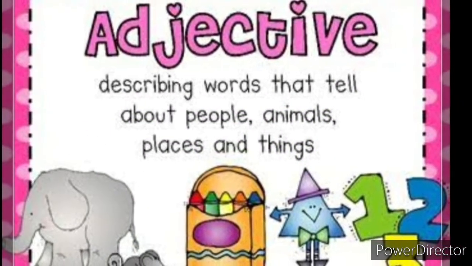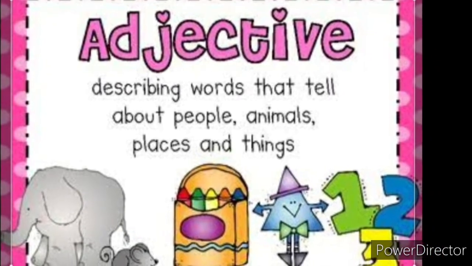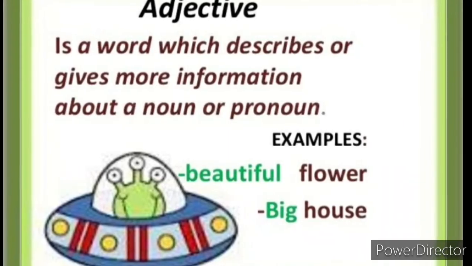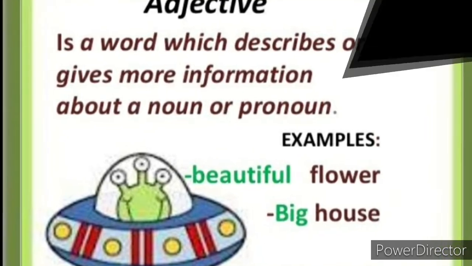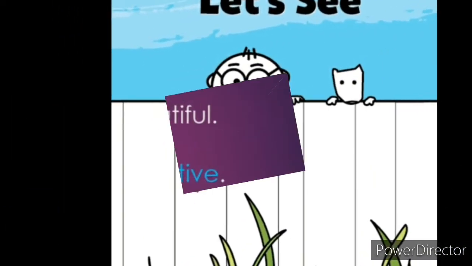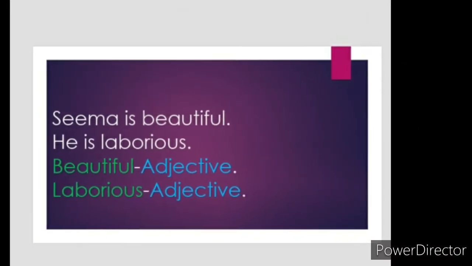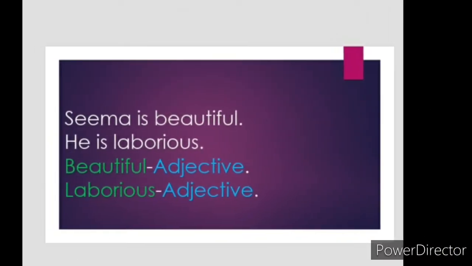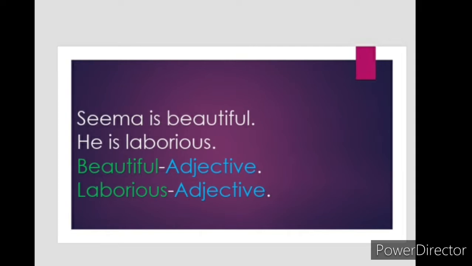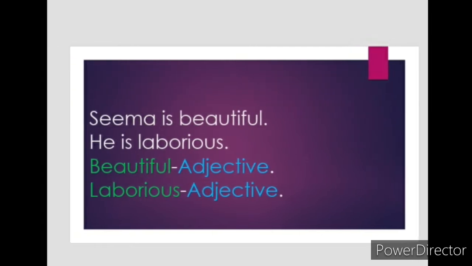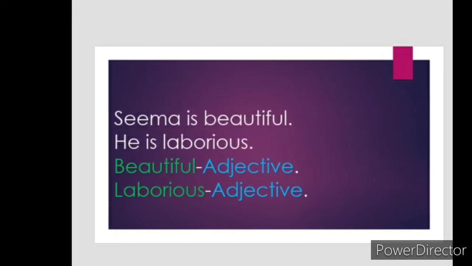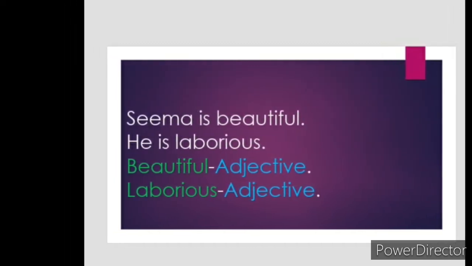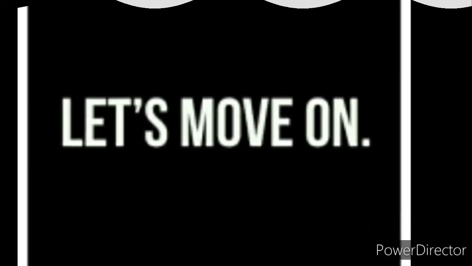The third part of speech is adjective. A word used to describe a noun or a pronoun is an adjective. Let's see these examples. Seema is beautiful. Here beautiful is an adjective that qualifies noun Seema. He is laborious. Here laborious is an adjective that qualifies pronoun he.